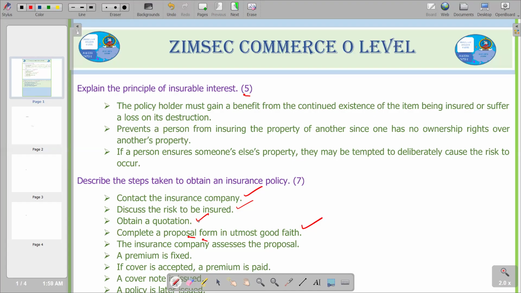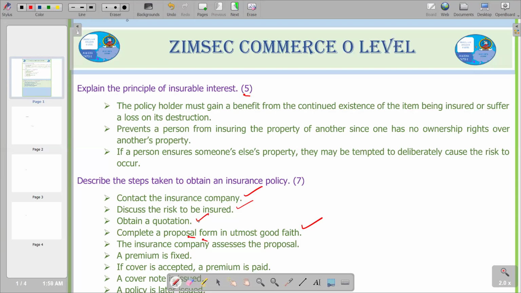This information helps them to determine the terms and pricing of the policy. So from the proposal form, that's when they are going to determine the pricing, based on the information that they obtained.